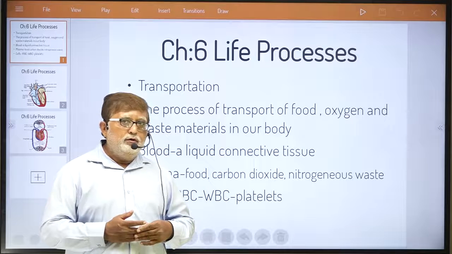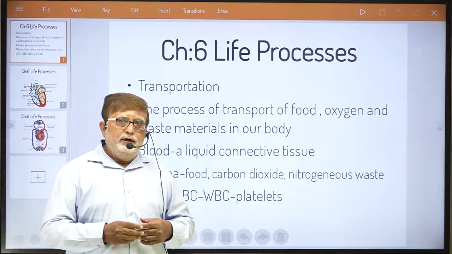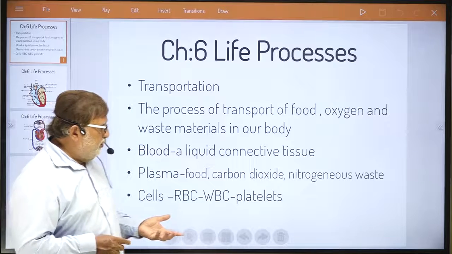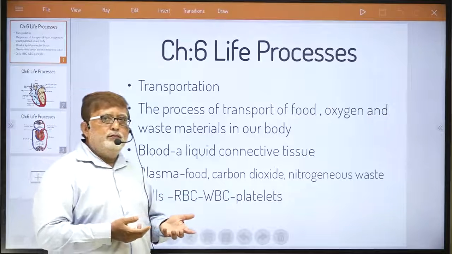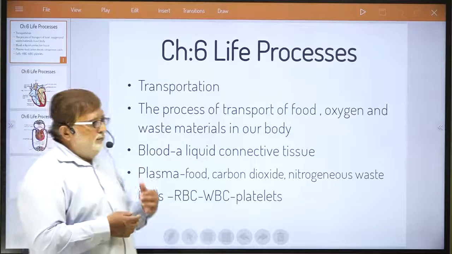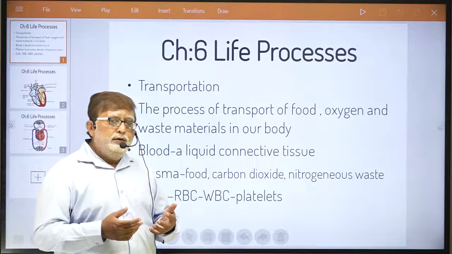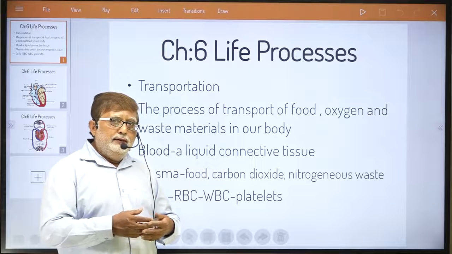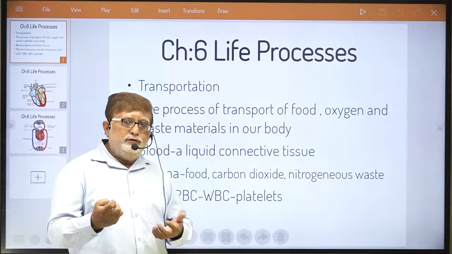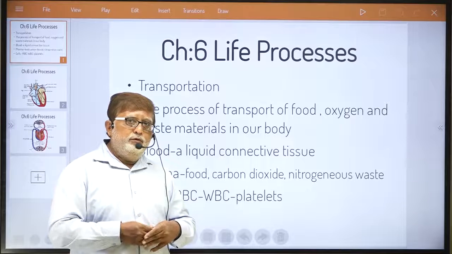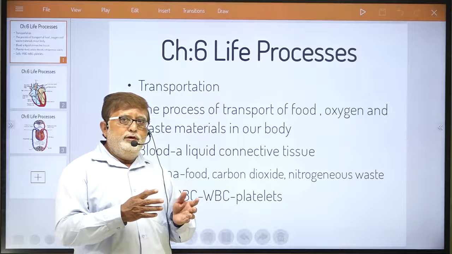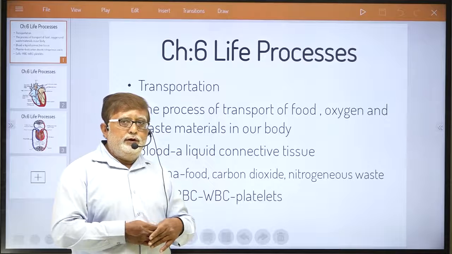We are talking of all complex living organisms, where circulation is a very important process. What, dear student, do we need to transport and circulate in our body? In our body, we need to transport food. You have studied that digested food, all absorbable essential nutrients, is absorbed by the walls of the small intestine, which is to be transported to each and every part of the body.